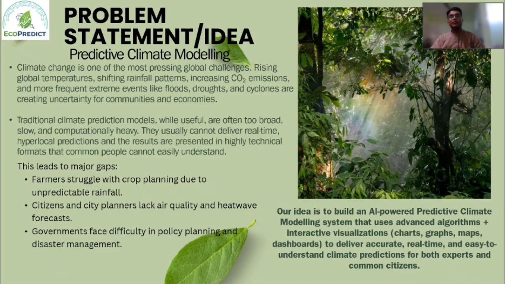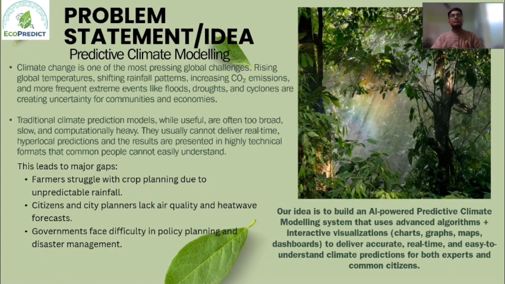So our idea basically is to build an AI-powered predictive climate modeling system, which uses advanced algorithms and interactive visuals and graphics like graphs, charts, maps, and various dashboards.